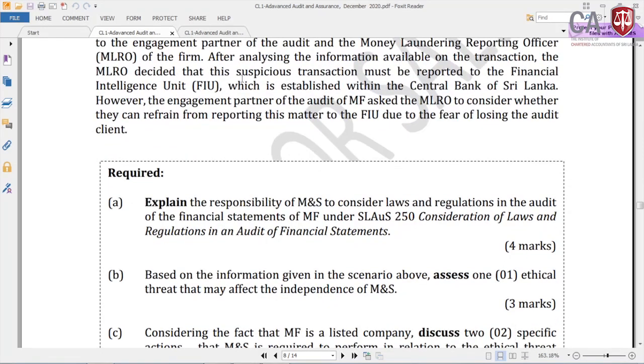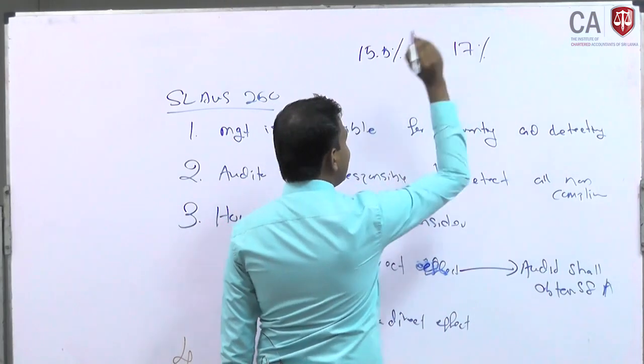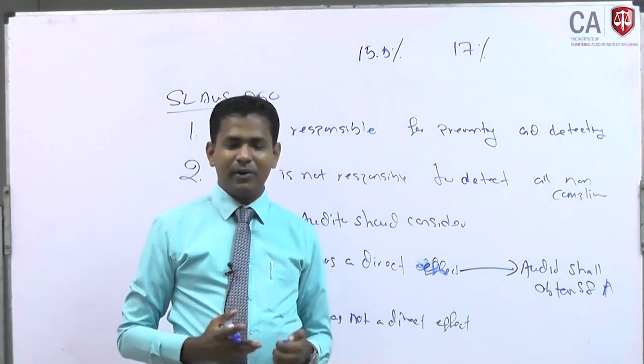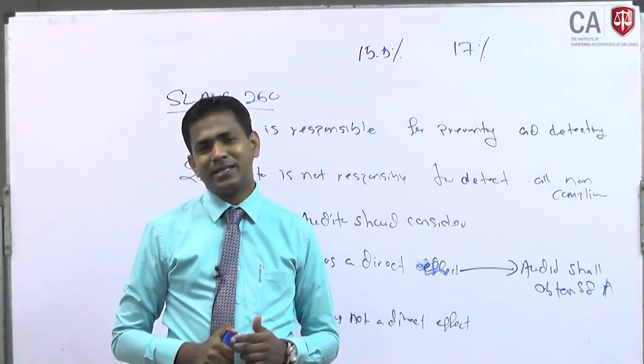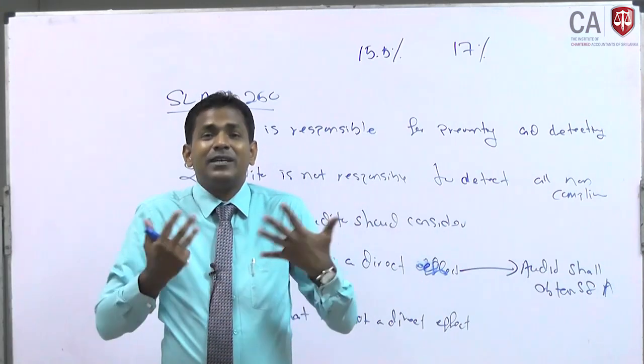Part B: based on the information given in the scenario above, assess one ethical threat that may affect the independence of MNS. I am not going to read the whole question. Last year it was 15.5%, if I am not mistaken, and it is going to be 17% of revenue. This audit firm is going to get this revenue from this particular microfinance company, which means you are depending on a higher percentage of fees